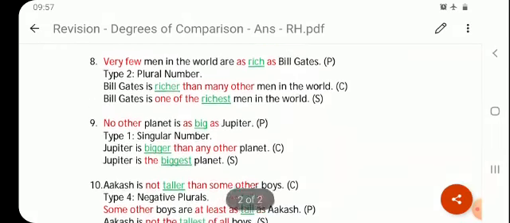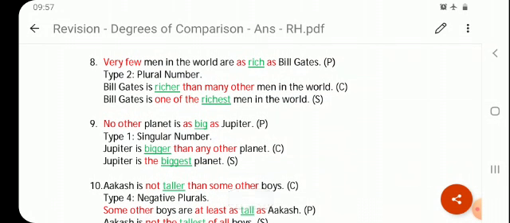Next one. Very few men in the world are as rich as Bill Gates. Now this is positive statement. Very few in the beginning, as dash as, that's type 2 plural number. So when you want to change type 2 plural number into comparative, what we will do? First of all, rich will become richer, and we will add then many other. So Bill Gates will come in the beginning. Now again, we are talking about particular person, Bill Gates.